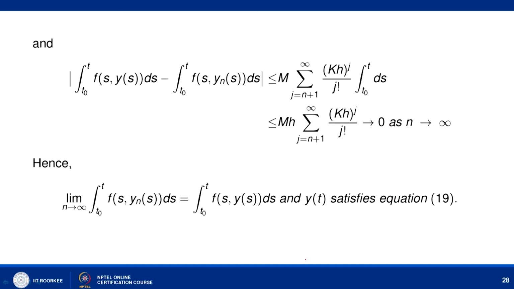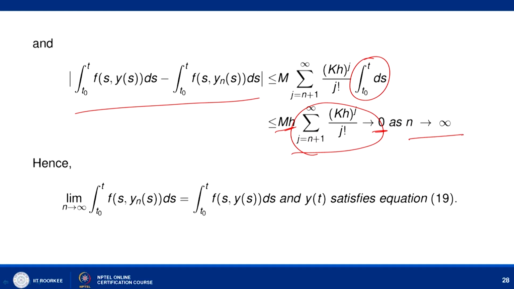So it means that |∫_{t₀}^t f(s, y(s)) ds − ∫_{t₀}^t f(s, yₙ(s)) ds| is less than or equal to M Σ_{j=n+1}^∞ (Kh)^j / j! ∫_{t₀}^t ds. This can be written as bounded by h here, and as we pointed out, this tail is tending to 0 as n tends to infinity, then this quantity is tending to 0 as n tends to infinity.